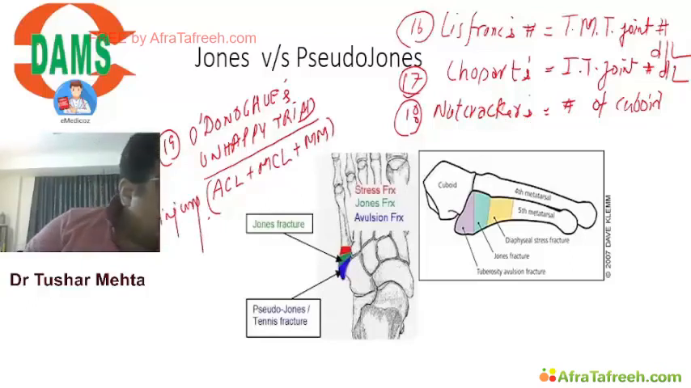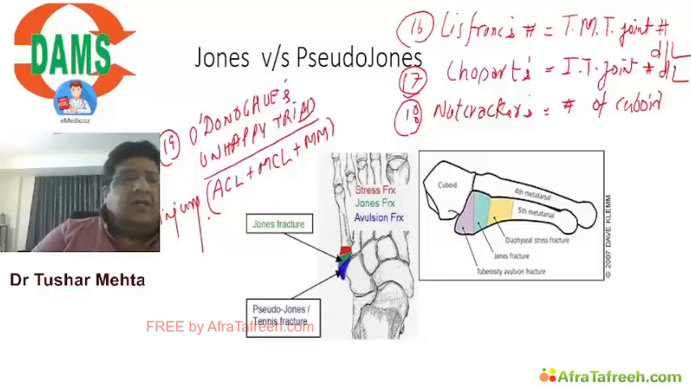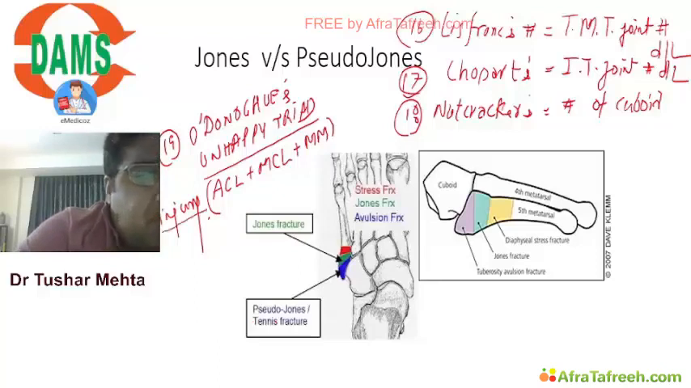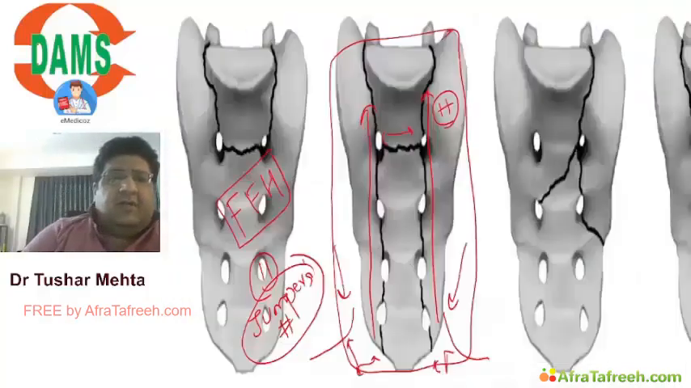Listen to me everyone. This is the worst injury that can happen to someone's knee. This injury is basically an injury of all three ligaments together, that is ACL, MCL and MM. Injury to all three ligaments together at the same point of time is called O'Donoghue's unhappy triad. And now I will show you fracture number 20.